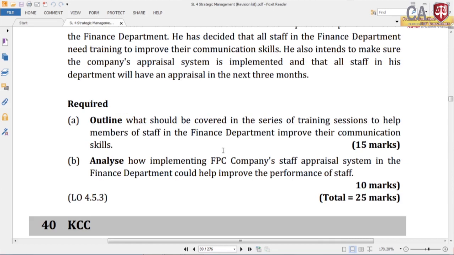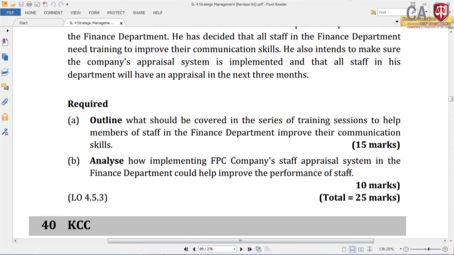So part A: outline what should be covered in the series of training sessions to help members of staff in the finance department improve their communication skills. So how can we address these questions? Outline what should be covered in the series of training sessions to help members of staff in the finance department improve their communication skills, right.